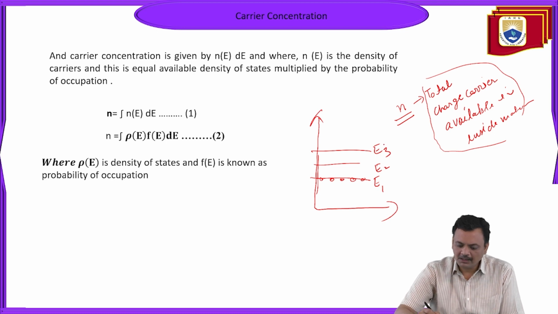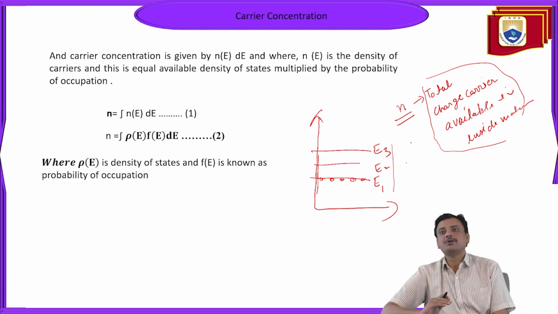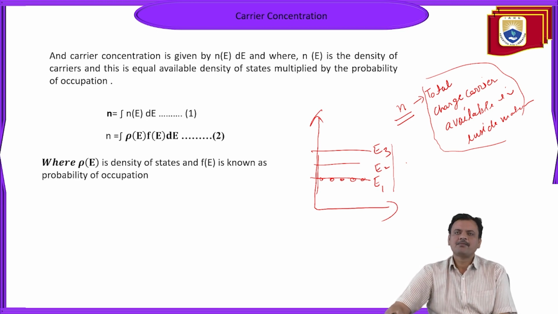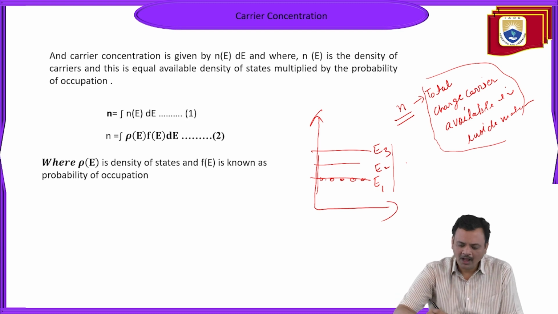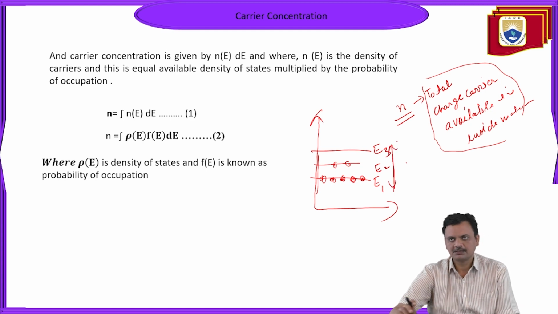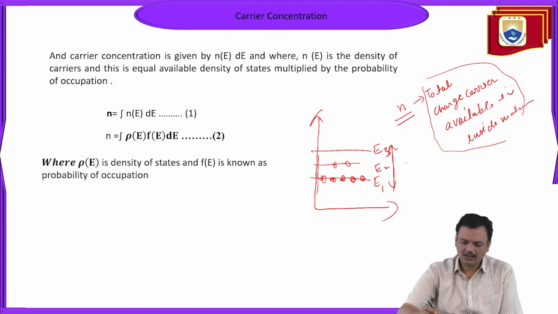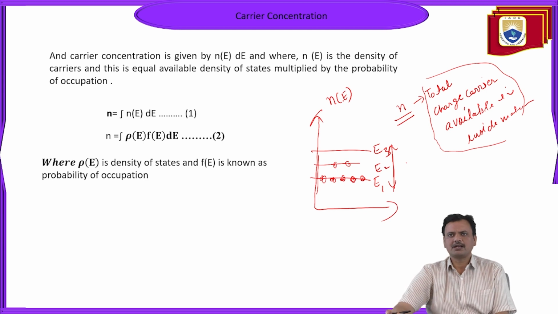And available energy state per unit energy range, per unit volume is known as density of state. So how many of these charge carriers are available in a particular energy range? That is known as N(E). N of E means, for a particular energy, how many charge carriers will occupy that particular energy.